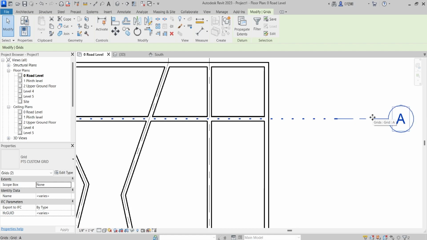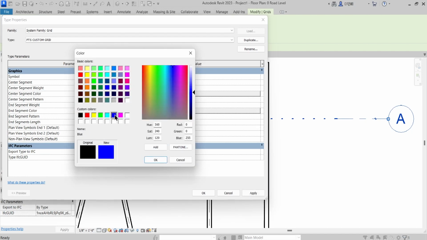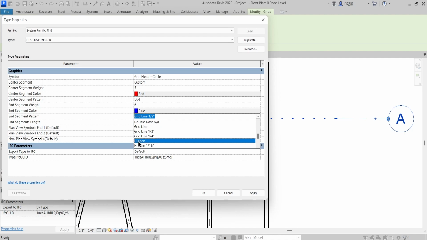Okay, and this is the end segment. So I will just go to edit type and end segment weight. Now the center segment properties are finished. Now we are entering into the customization of end segment. So for end segment, again I would say that I want this weight to be something like 6, the color to be blue, and the end pattern to be something hidden.